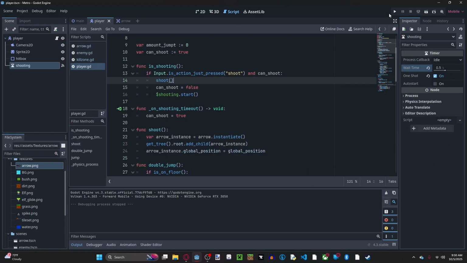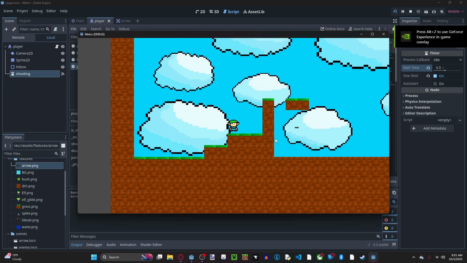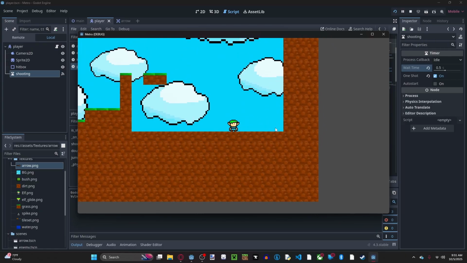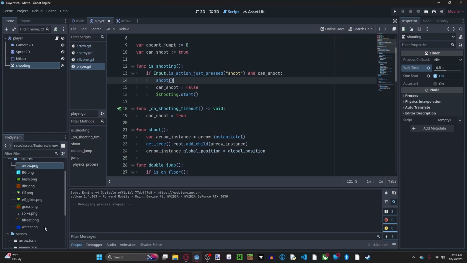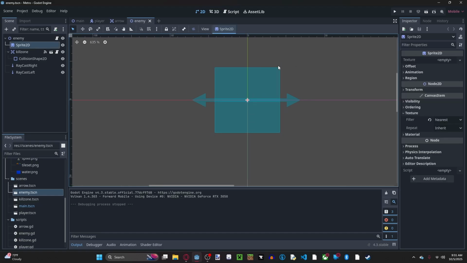All right, guys, so now we have a proper shooting implemented. You do have a cooldown, and it's shooting arrows because that's what elves usually have, the bow and arrow. So yeah, so now I need to get working on an enemy. Obviously, we already have the enemy scene in the scenes folder. So if I open that, you can see that we have a scene. It just doesn't have a sprite, which we need to work on.